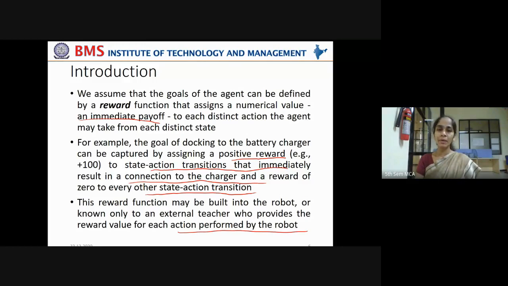That program can be built into the robot, or it can be known only to the external teacher. Some indirect feedback means the person who is training the robot can give that feedback, rewarding it if it connects to a charger, and giving a penalty if it is not connecting to a charger.